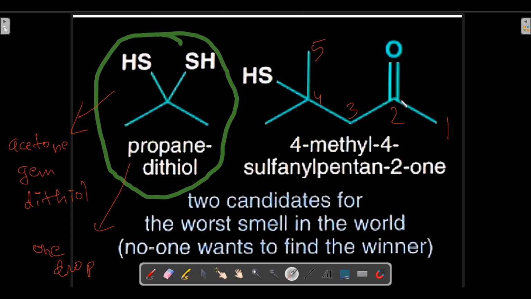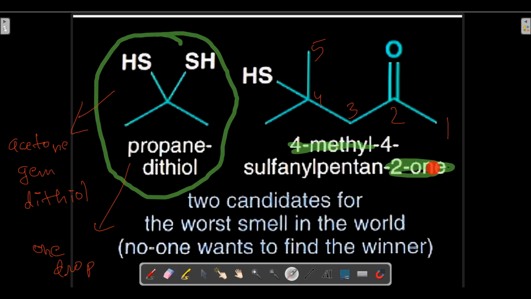Okay. So on the second carbon there is a ketone group. That's why 2-one. The 2-one stands for the ketone group at the second carbon. Okay, 4-methyl. This 4-methyl stands for this methyl group, which is located on the fourth carbon. So this particular methyl group which is located on the fourth carbon, for that 4-methyl.